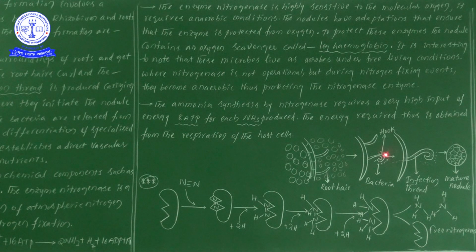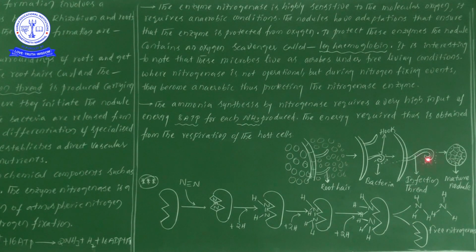The root hair has a somewhat curled shape, no? That particular curling nature of the root hair we are taking as a hook. In the next diagram, finally the root hair gets curled and the rhizobium bacteria dots are there. These dots are the rhizobium bacteria present in the outer atmospheric conditions, by formation of one infection thread.